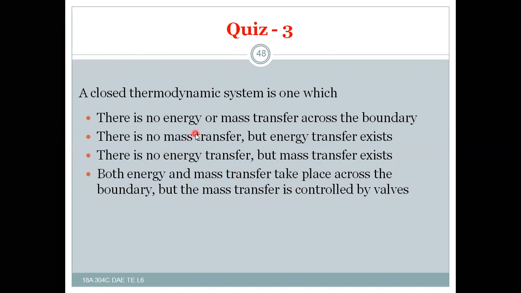So this will be the right answer, right? So B should be the right answer. In a closed thermodynamic system, no mass transfer takes place, but energy transfer takes place.